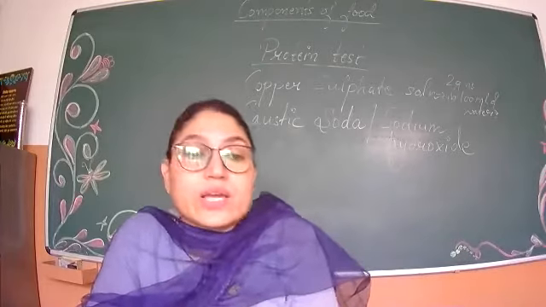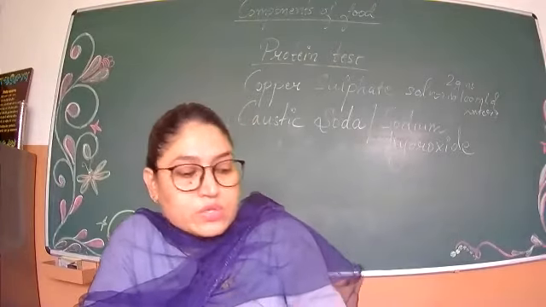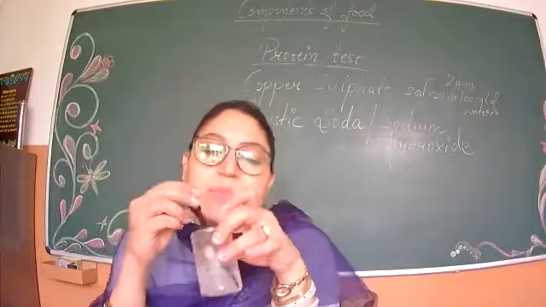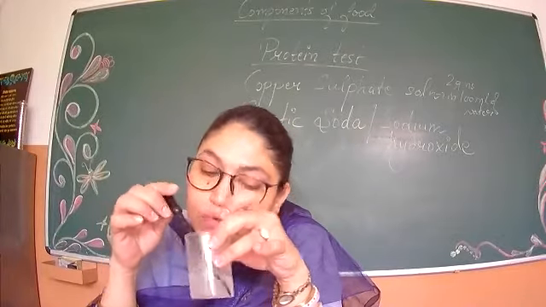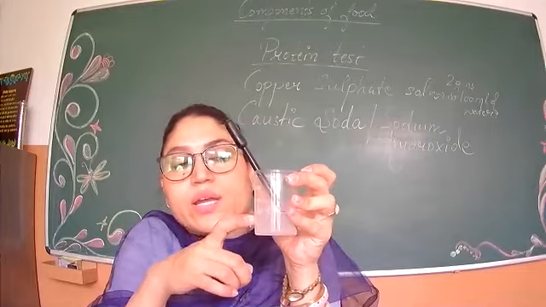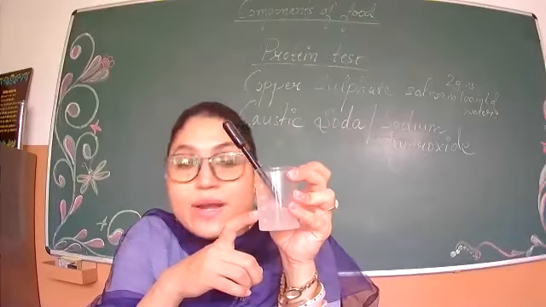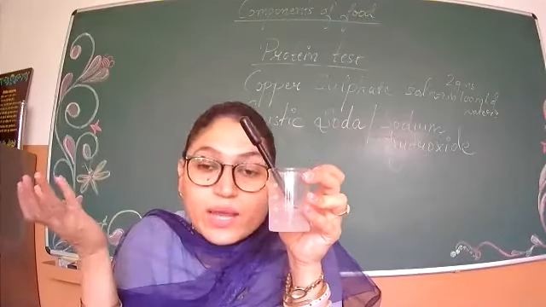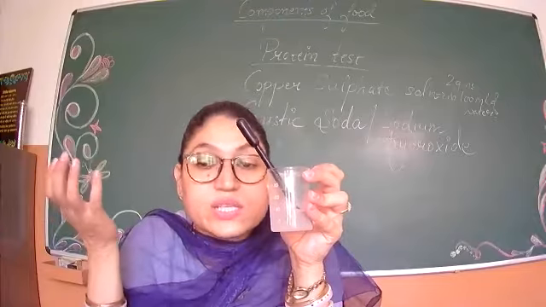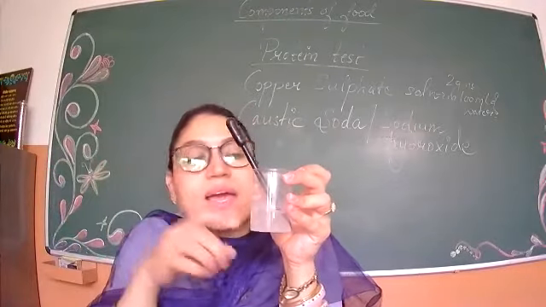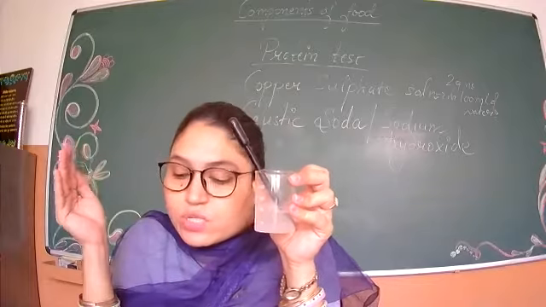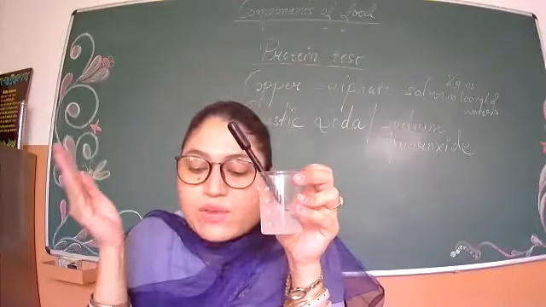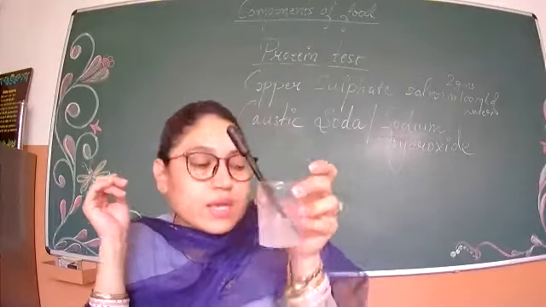Caustic soda is also present in the powdered form, so that also I have made by mixing 10 grams of caustic soda in 100 ml of water. So again I have reduced the quantity, so I do not require 100 ml of caustic soda. Why make so much? Why waste the chemicals, because these are very costly also. So that's why I have made in less quantity. I have reduced the powdered form and the water also, so you can make in less amount.